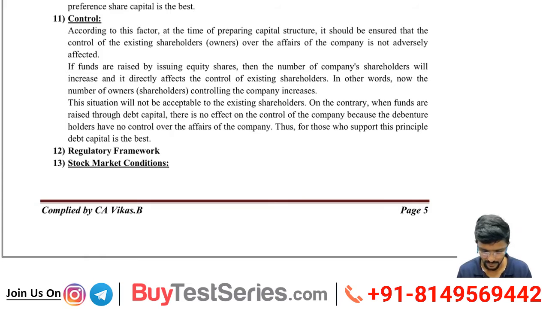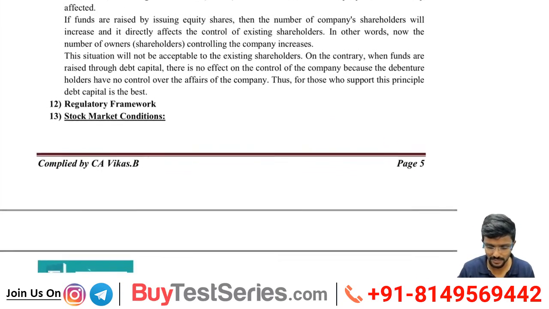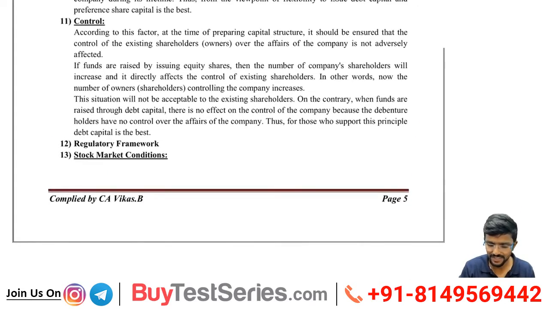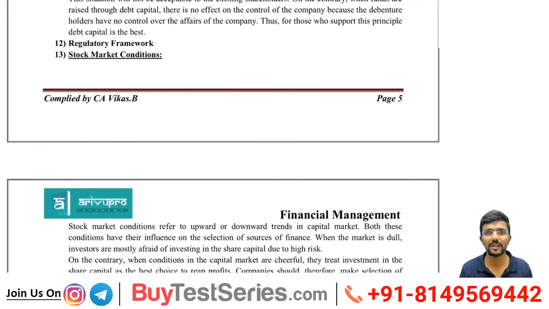Next, regulatory framework. I have already explained these points; I am just explaining the points as we go, and if you read that once, you will get to know. It is in simple words. Regulatory framework: the government will have some restrictions and conditions. Moreover SEBI: assume you want to issue some share capital, whether equity or preference share capital, there are certain restrictions.